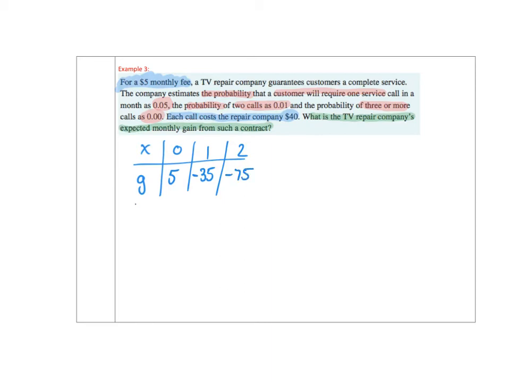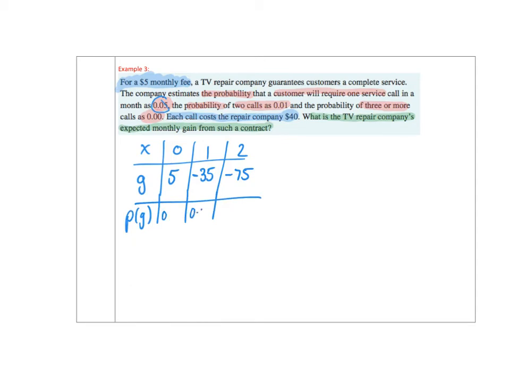Now we can start to input our probabilities. We don't really want to talk about the probability of X, we're really looking for the probability of G. The probability of a $5 gain, which is the same as the probability of not getting a call out, we don't know that yet. But we do know that the probability of 1 call out is 0.05 in the question there.